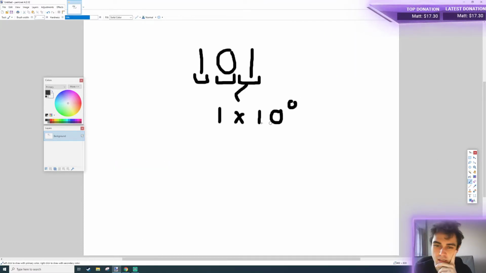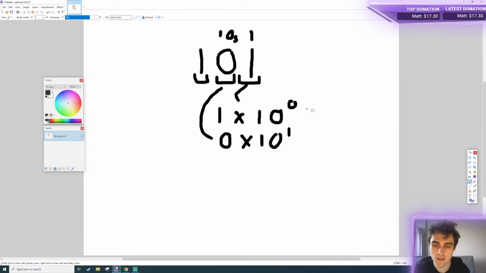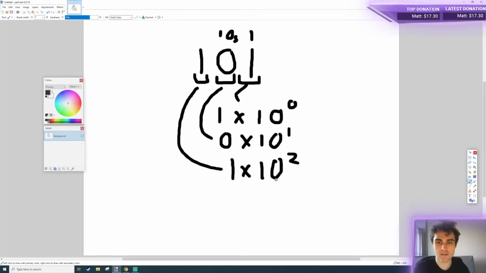Right. So this next column is what we would call, if we were kids, the ones column, and we might say this is the tens column. This is kind of how it's taught in schools. So what this position actually means is 0 times 10 to the power of 1, which is 0 times 10, which is 0. So we have 0 tens. And then finally for this part, we're saying 1 times 10 to the 2, which is equal to 1 times 100, which is 100. So this is the way that our numerical system works.